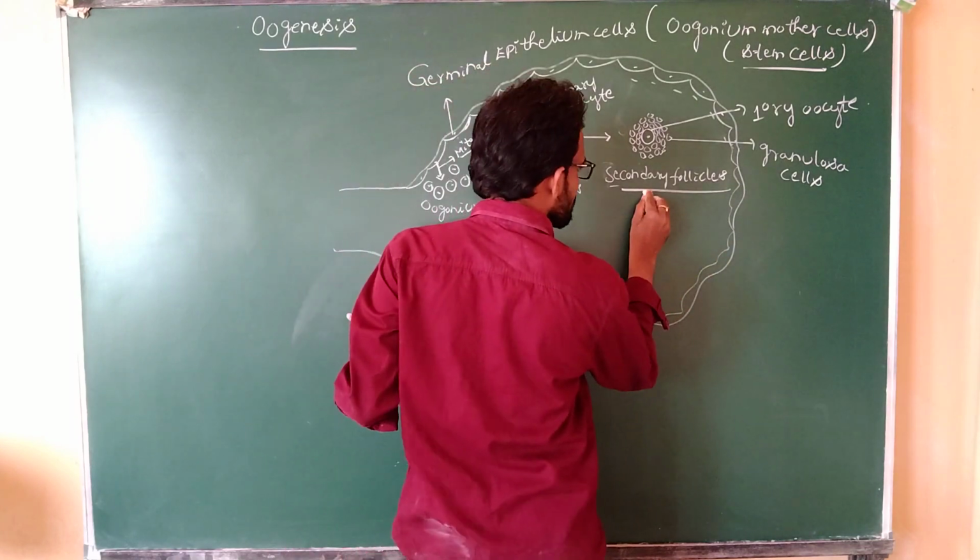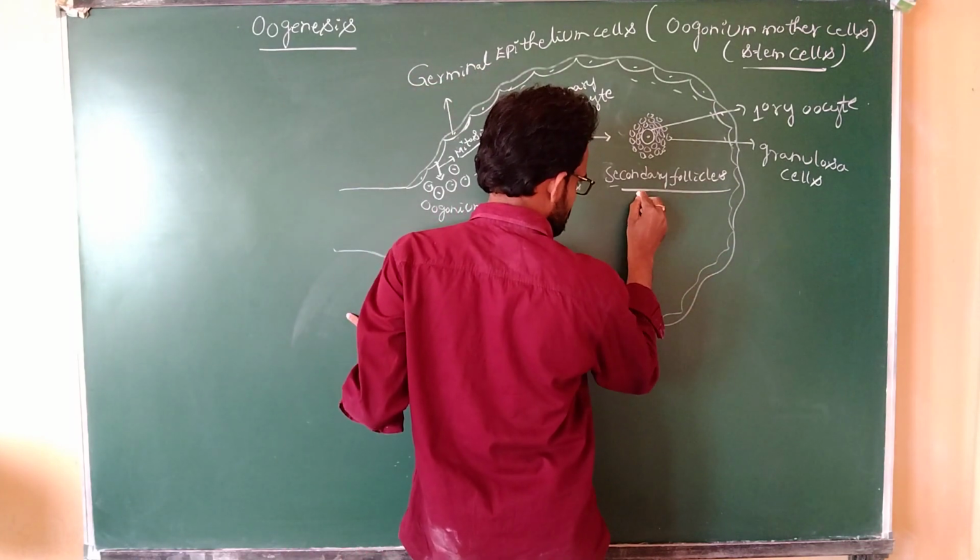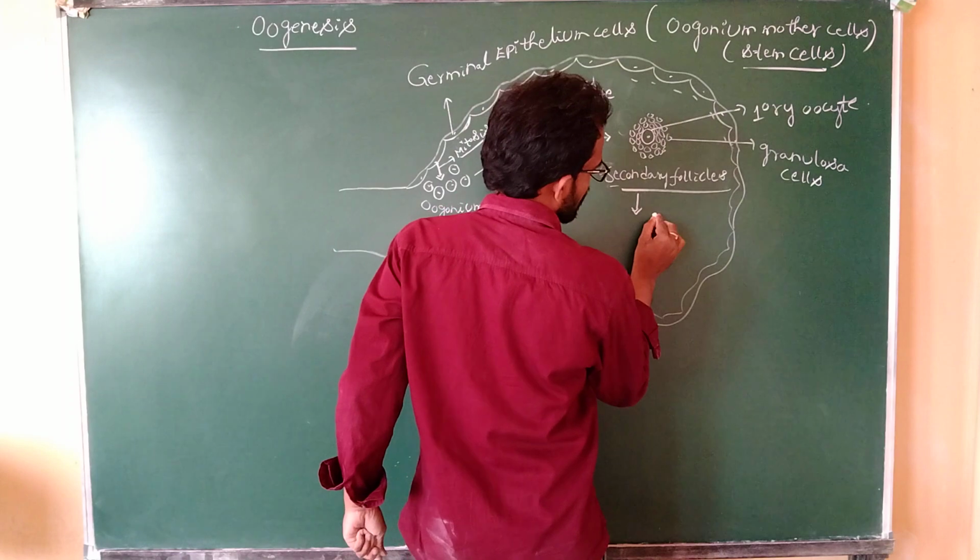The secondary follicles are converted into tertiary follicles.